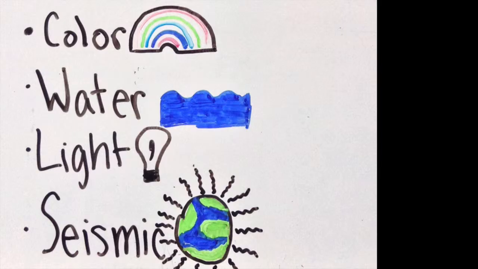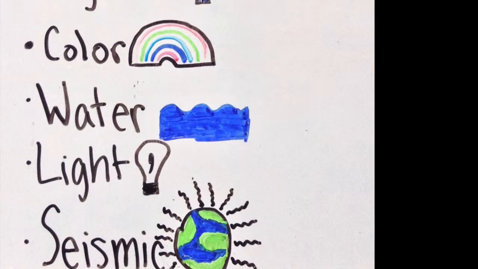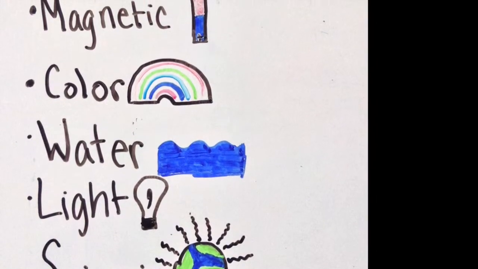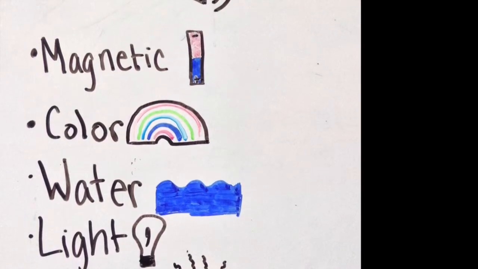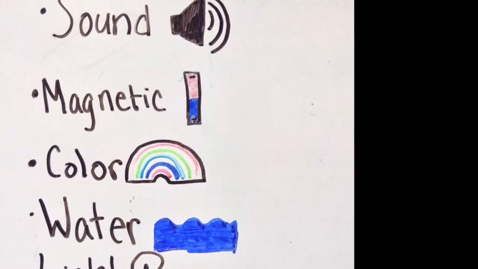Waves that require a material medium are called mechanical waves. Electromagnetic waves are an example of waves that do not require a medium, such as radio waves and microwaves. These waves can travel through a vacuum. There are many different types of waves: seismic, light, water, color, magnetic, and sound. Other videos will discuss the specifics of these types of waves. This video will introduce the properties of waves and wave interactions.